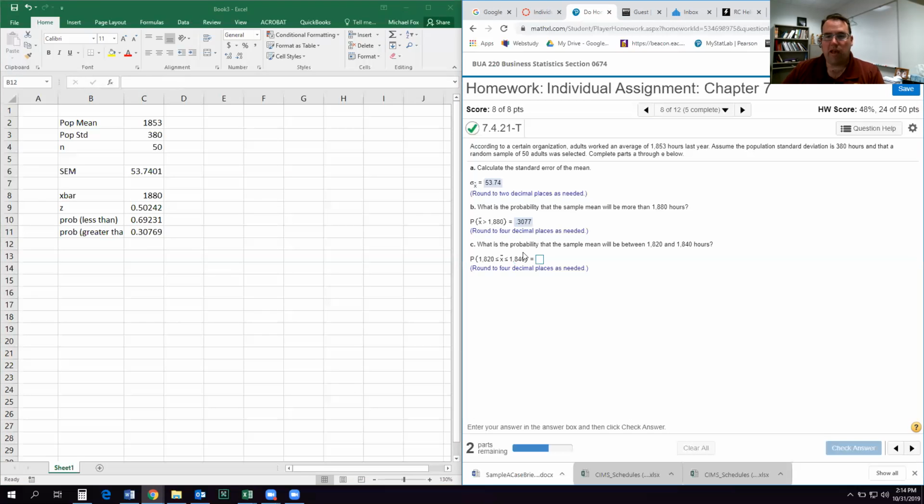All right, the probability that the sample mean will be between 1820 and 1840. So again, I'll do 1840. I'm going to do the probability less than 1840, and that's going to equal, and then we'll find the probability that it's less than 1820.